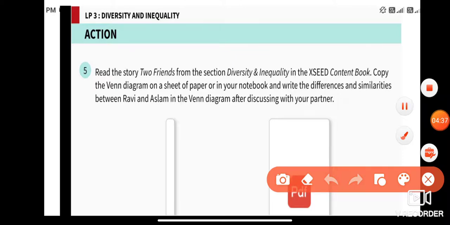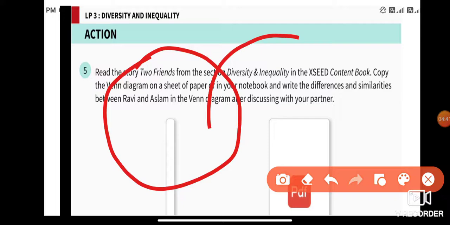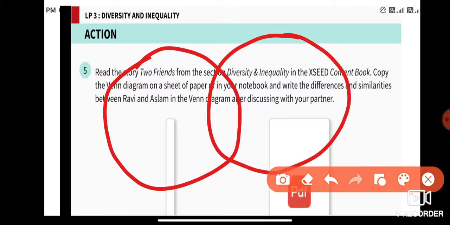First of all, you have to draw this particular Venn diagram in your notebook. On one side you write Ravi, and on the other you write Aslam.